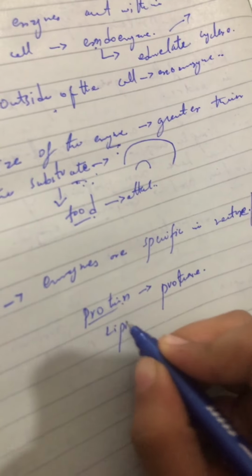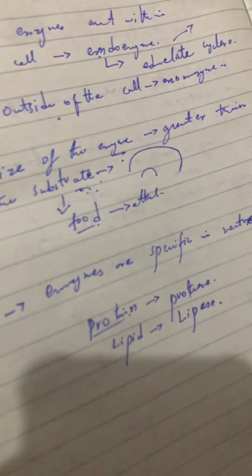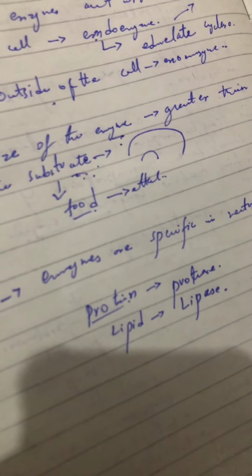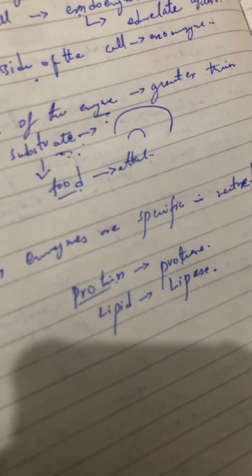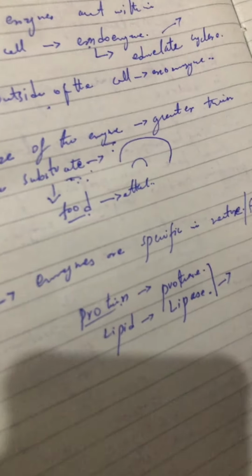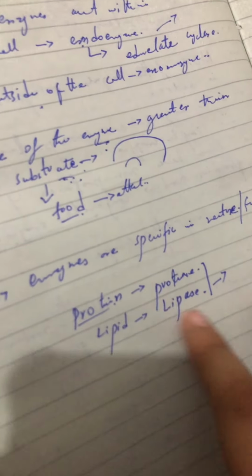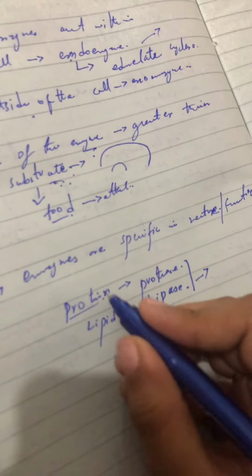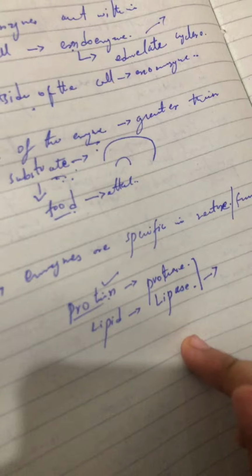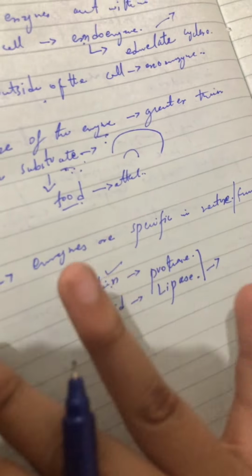For the digestion of lipid, we have the enzyme lipase. For the digestion of carbohydrate, we have another enzyme called amylase. So these particular enzymes work only on their particular substance. Every molecule has its own enzyme that will only work on that molecule's nature, not on others.